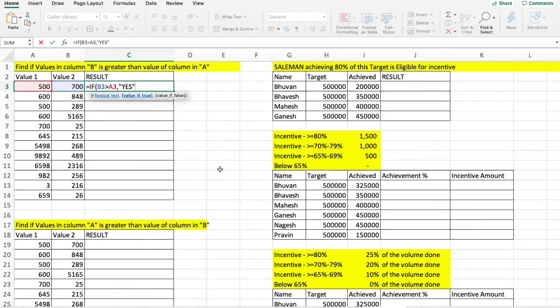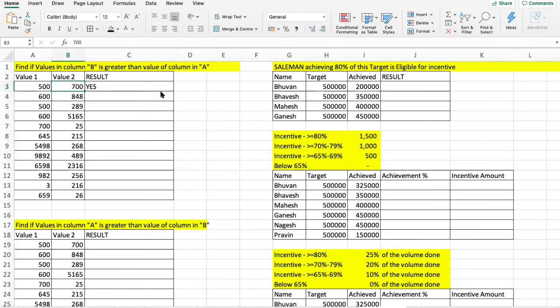Any answer which you want to give should always be in double quotes. Okay, so if B3 is greater than A3, if the value is true, give me yes. If the value is false, give me no. I close the inverted commas and I close the bracket. So if B3 is greater than A3, give me the value yes. If the value is true, give me yes. If the value is false, show me no.